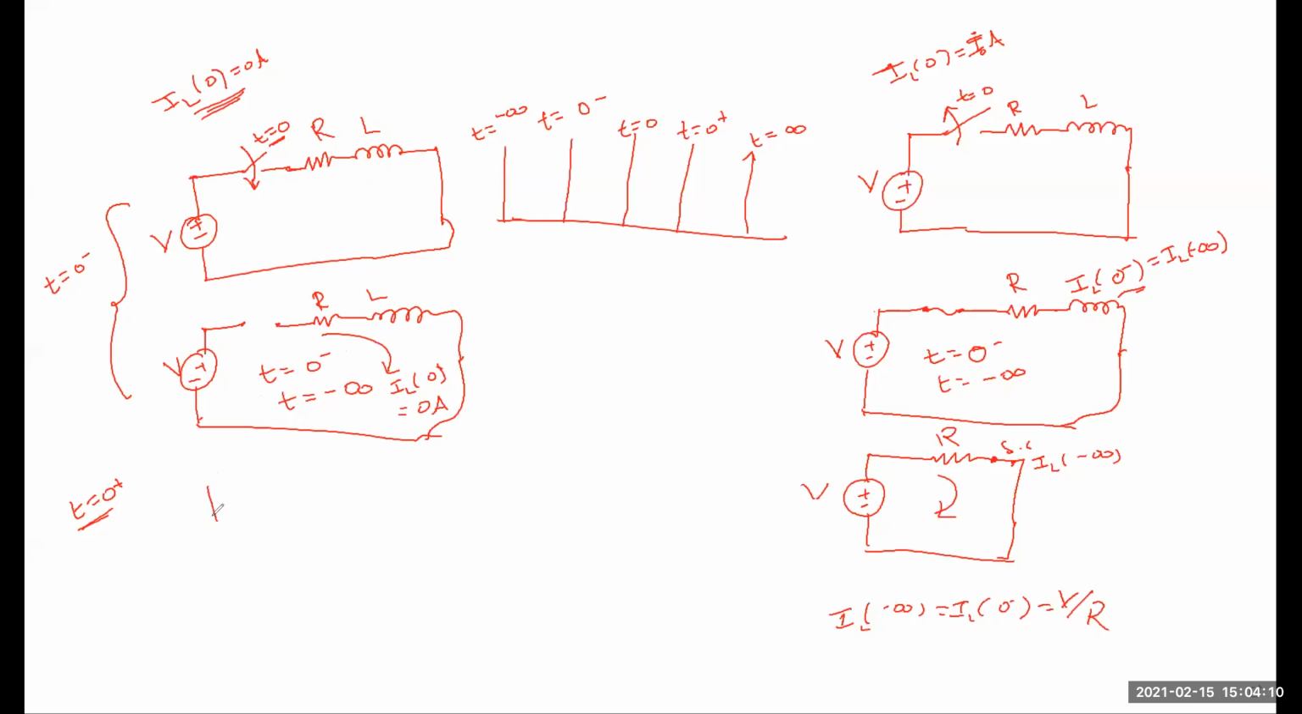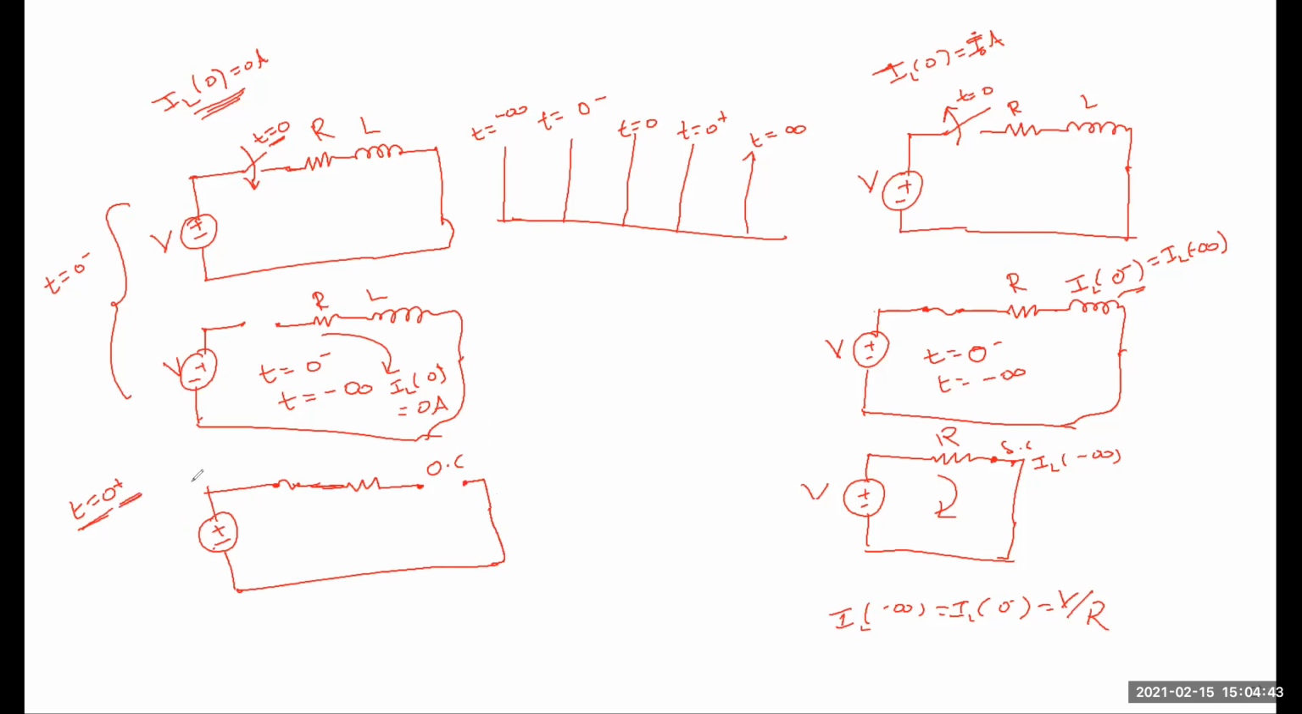Understood? So the same voltage source V, but here the switch is closed. At t equal to 0 plus, the switch is closed. But the inductor does not allow sudden changes in current, that's why it is acting as an open circuit. This is the position of the switch at t equal to 0 plus.